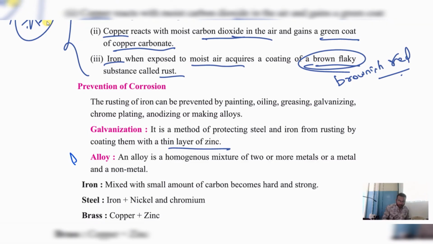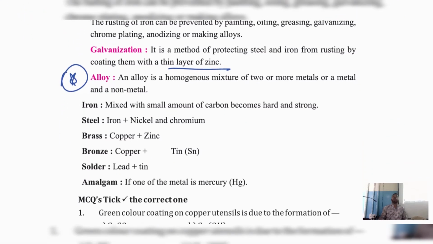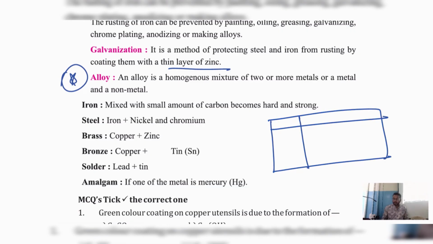Very important. They will ask you this question for 4 marks. It's a 4-mark carrying question, children. They will ask you what is an alloy, and sometimes they will ask you to frame one table. Write the name of the alloy, their constituents, and their uses. You have to make a table.